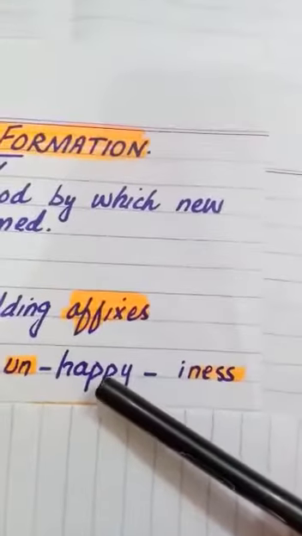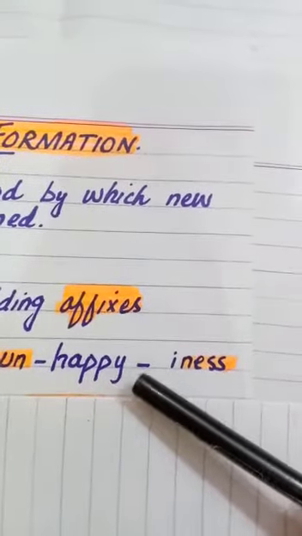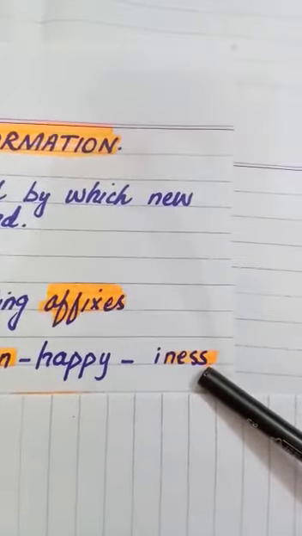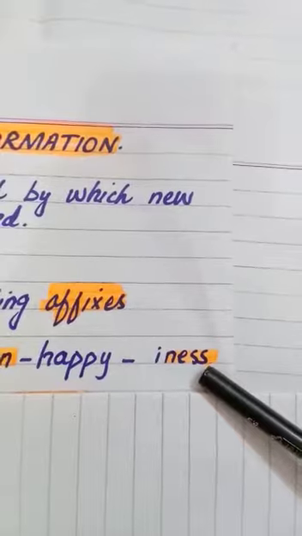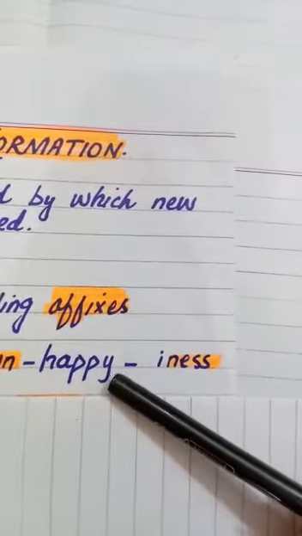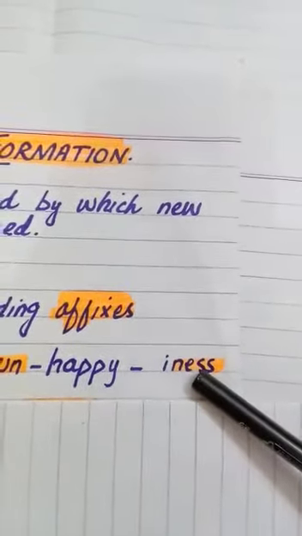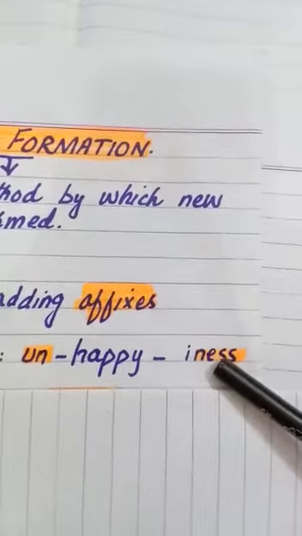Similarly, if you put after the word happy a group of letters NESS, ness, by replacing Y with I, it becomes happiness. So happy is one word, unhappy is second word, and happiness is third word.